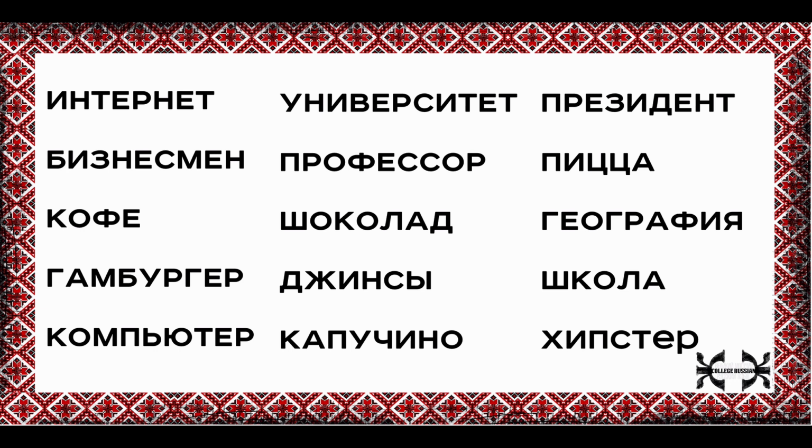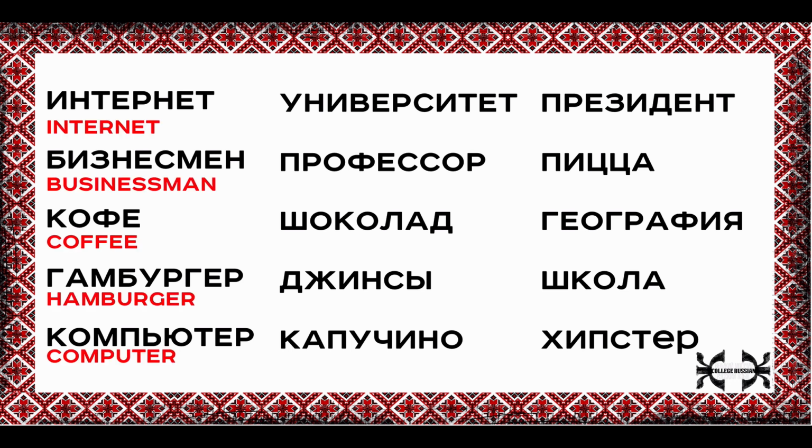Okay, so you've paused the screen. Now let's go over and read these together. Here we go. Интернет, бизнесмен, кофе, гамбургер, computer. Good, let's come to this next column.